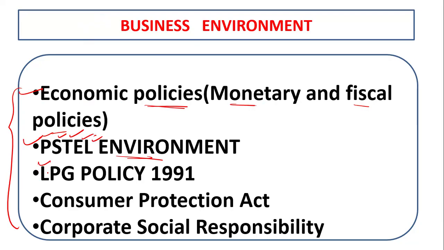After that, the LPG: liberalization, privatization and globalization policies of 1991, then the Consumer Protection Act 1986, and the new Consumer Protection Act 2019 is also an important point. And after that, corporate social responsibility, that is CSR. So this is the important area from the business environment.